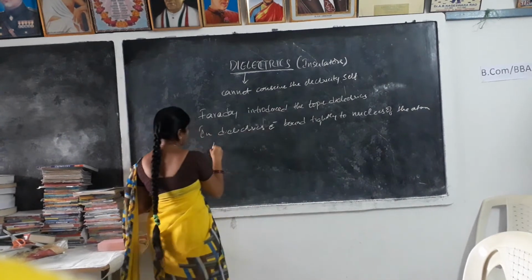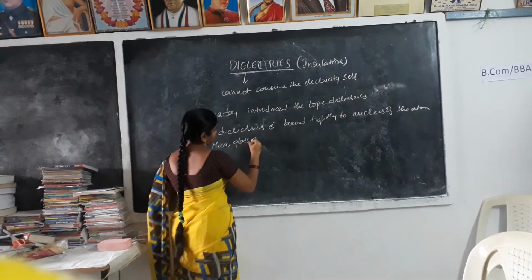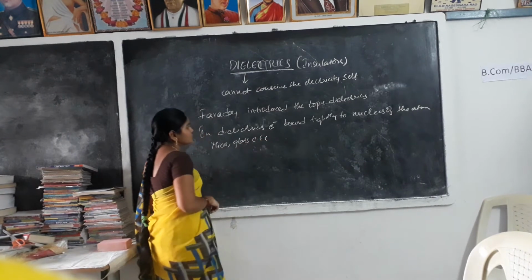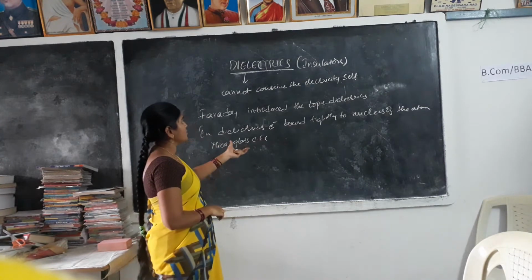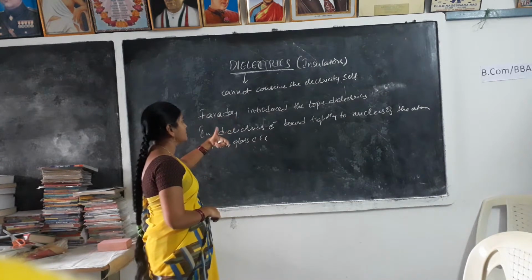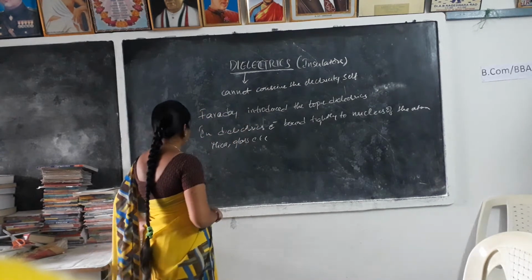For example, mica, glass, etc. So, because the electrons are tightly bound, it does not consume the electricity itself, but it is used to produce the electric field.